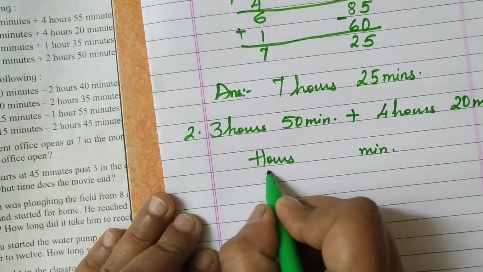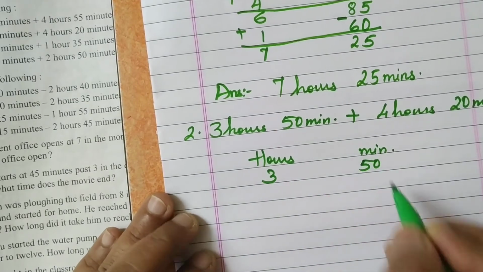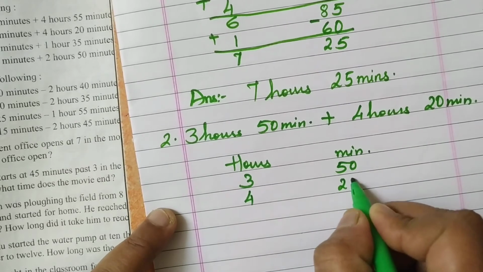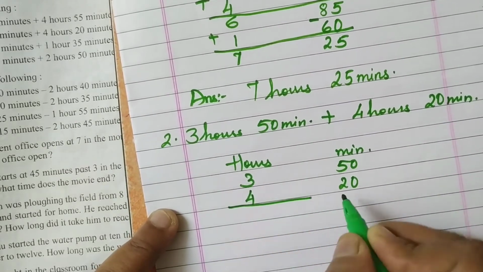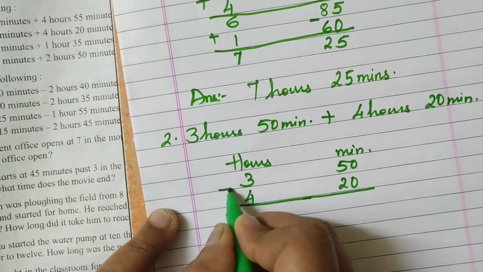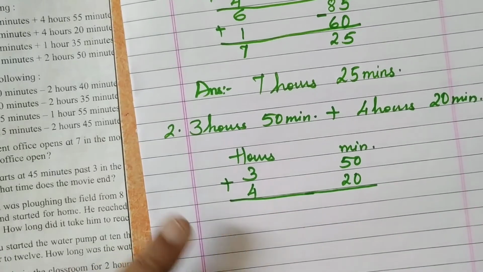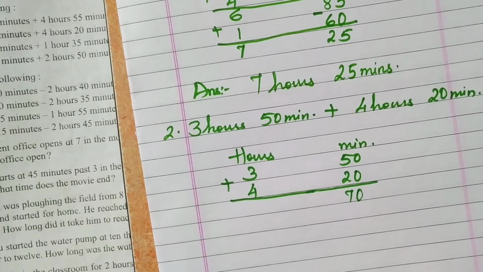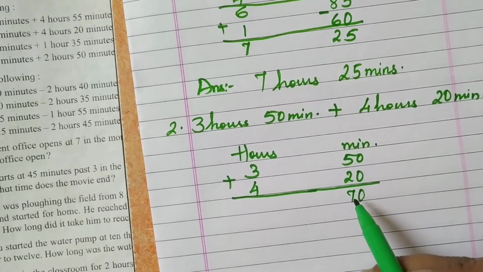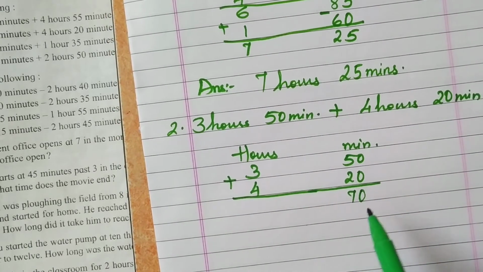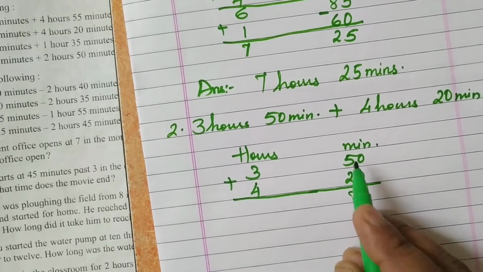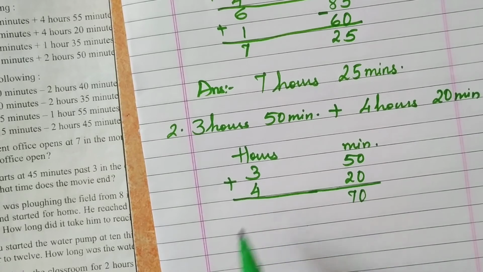Okay, so 3 hours 50 minutes and 4 hours 20 minutes. We have to add. Adding 50 plus 20, we get 70. Even though this number comes in hundreds, you will write it here only, you will not carry 1 here. So leave it here. This addition is separate and that addition is separate.